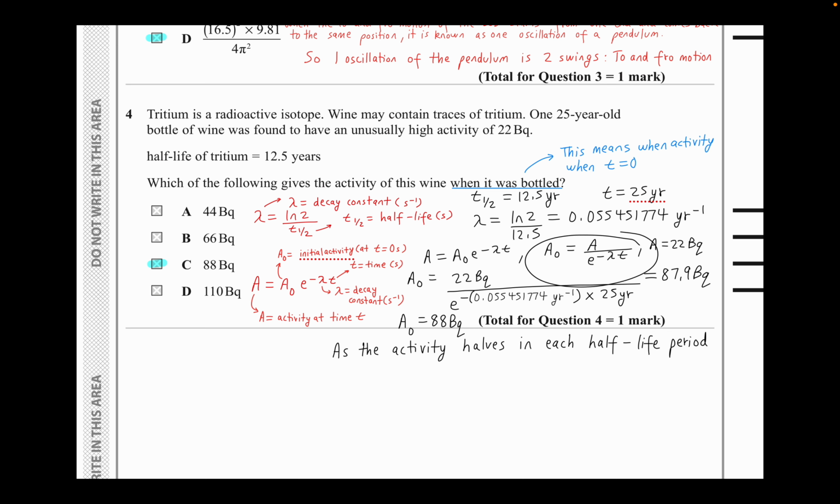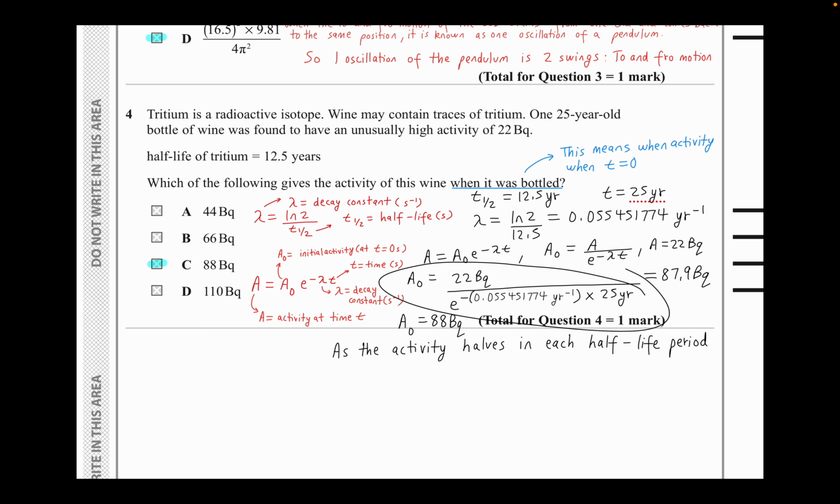Now, we know the value of A, it's 22 becquerels. We know the value of time, which is 25 years in the question. And we know the value of lambda, which we have found using this equation over here. All we need to do is sub them into your calculator, and you're going to find the initial activity.